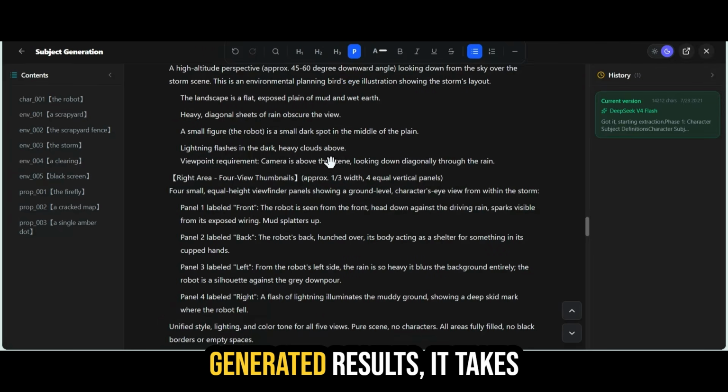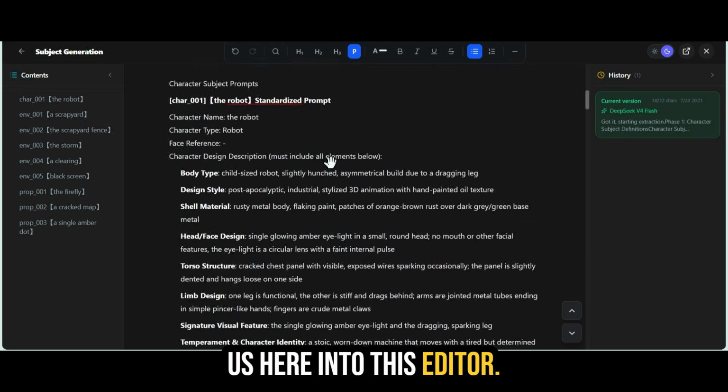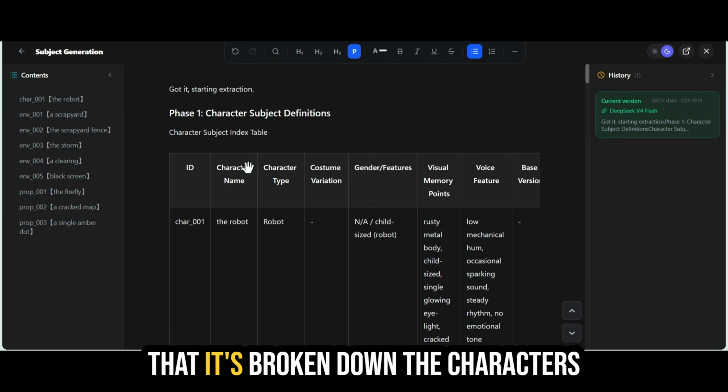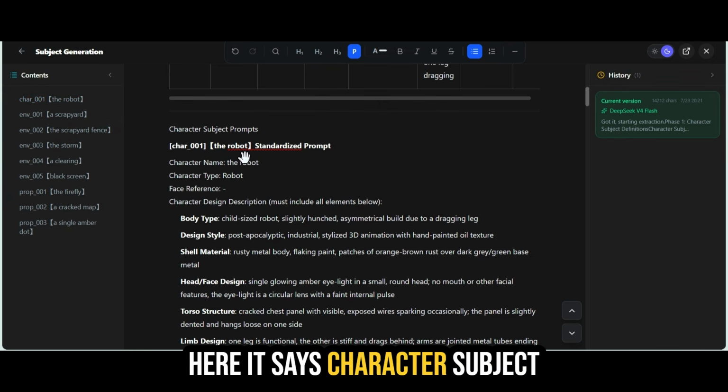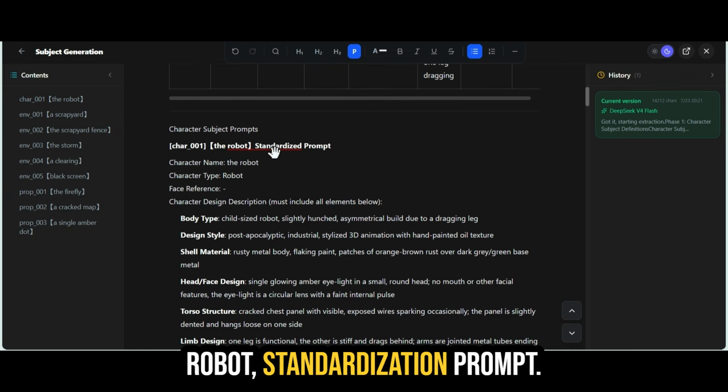If we click here on view generated results, it takes us here into this editor. If we scroll up to the top, we can see that it's broken down the characters here on the left and the environments. Here it says character, subject, prompts, character, the robot standardization prompt.